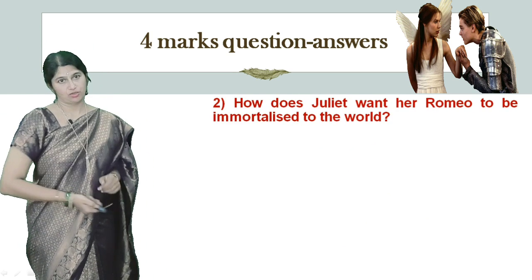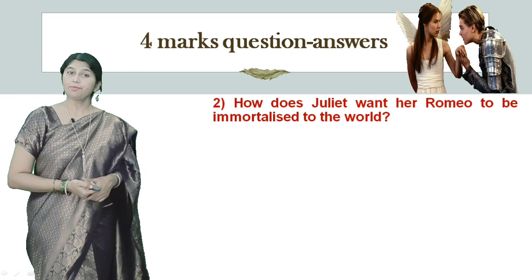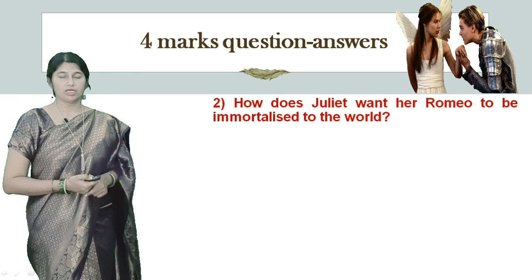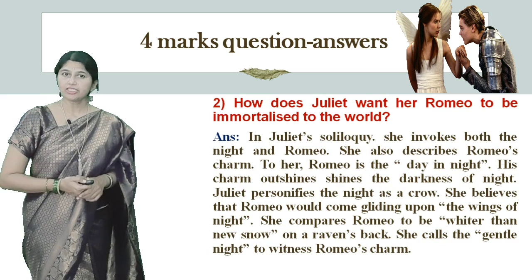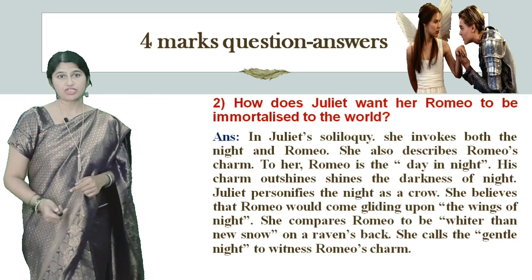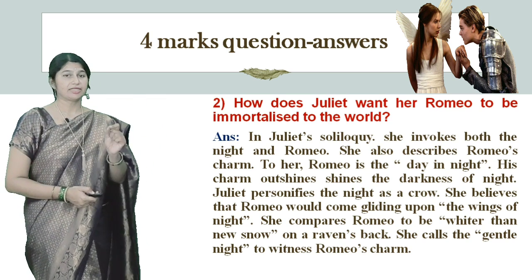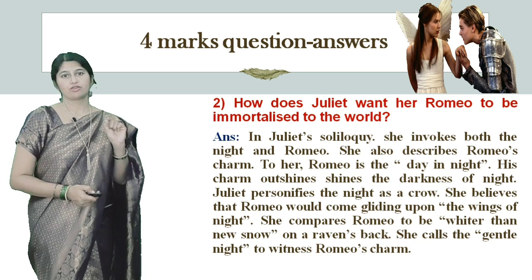The second question which might be asked is, how does Juliet want her Romeo to be immortalized to the world? So this is related to Juliet's soliloquy. In Juliet's soliloquy, she invokes both night and Romeo. She also describes Romeo's charm to her. Romeo is a day in night. His charm outshines the darkness of night.